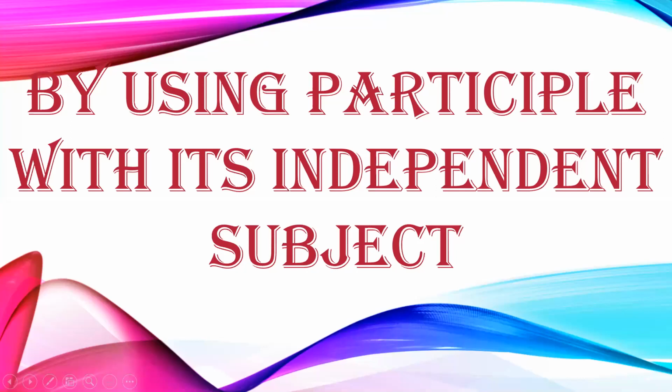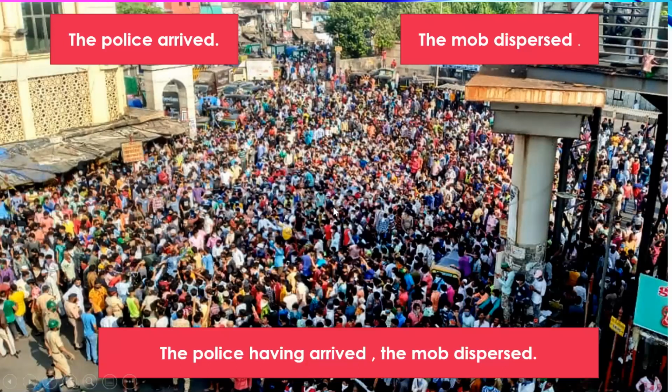Now the next method is also similar. Only thing is that you have to use a participle along with its subject. We will see how. The police arrived, the mob dispersed. Now see, these are two simple sentences. Police arrived. Arrived is a finite verb here. Dispersed is the finite verb in the other sentence. Now the noun here is the police.